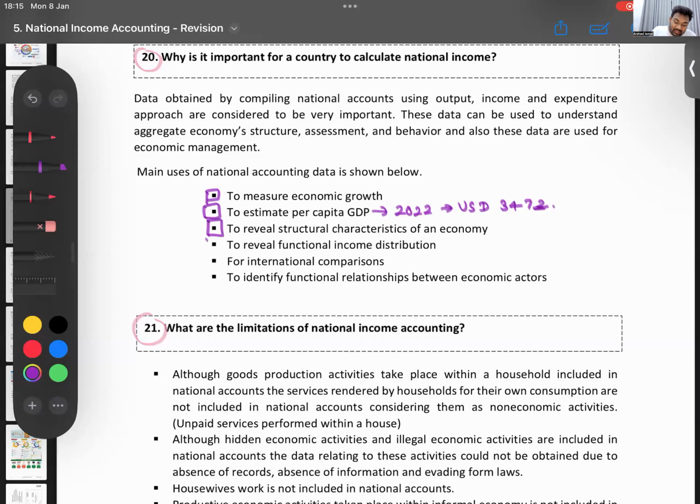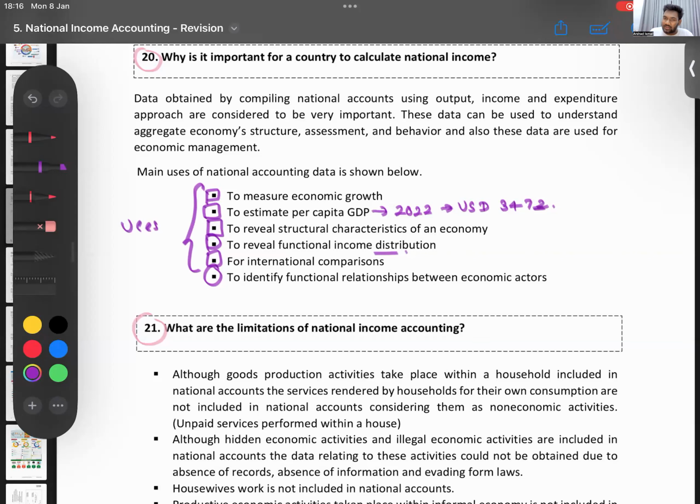Then you can look at how the income has been distributed, who got the money in the country. You can use this for international comparisons. We can compare and see, okay, our number is this much, how much did India do? How did Pakistan do? How did Maldives do? And we can also look at the relationships between different economic actors. How is the household sector performing? How is the business sector performing? How is the government performing? We can look at all of that. So those are the reasons why we calculate national income accounting, or the uses of national income accounting.